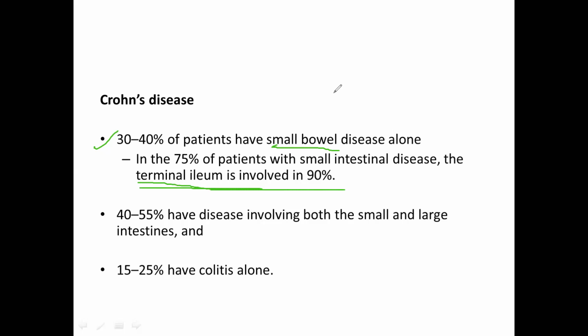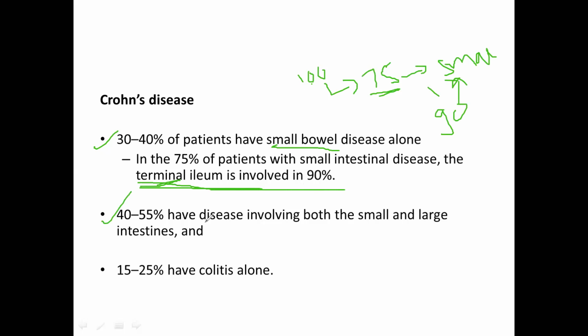So if there are 100 patients who have Crohn's disease, and 75 of them have the small intestine involved, the most common site is the terminal ileum. This involvement of the terminal ileum is seen in 90% of patients with small intestinal Crohn's disease.